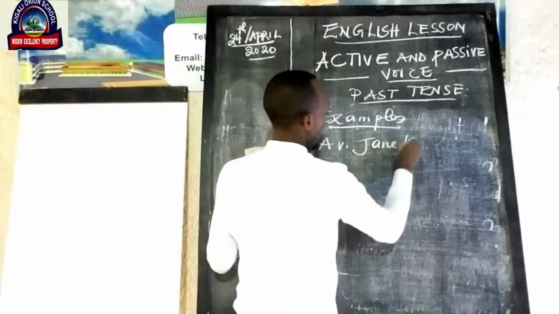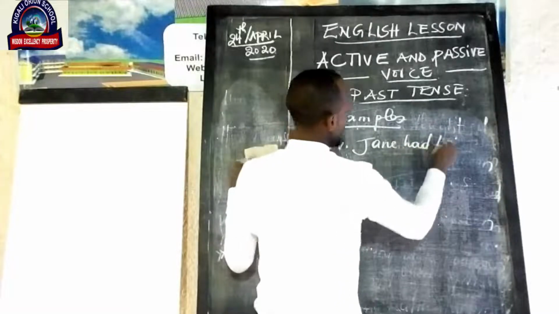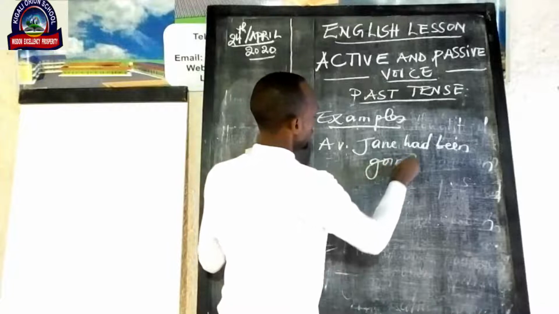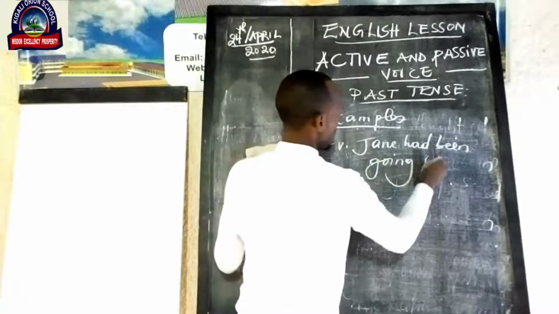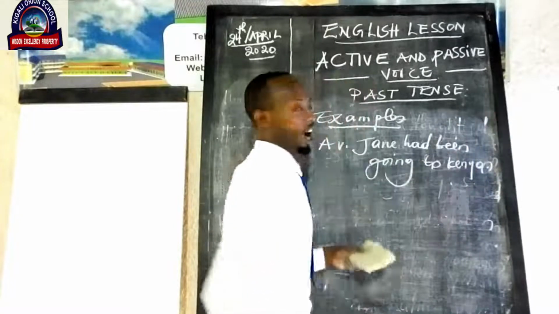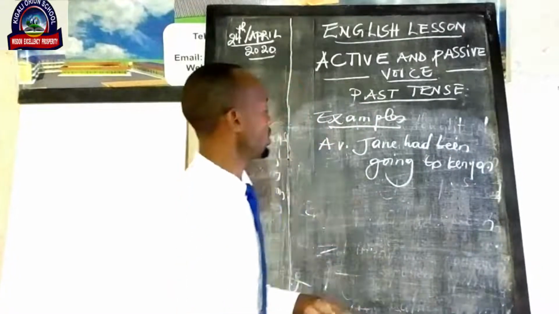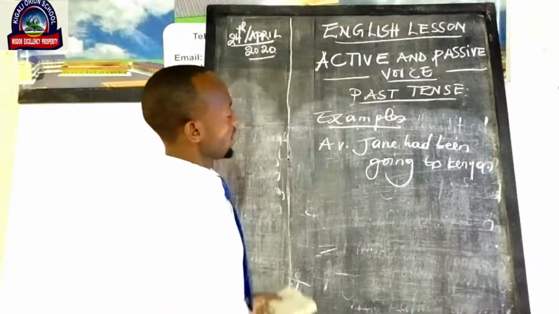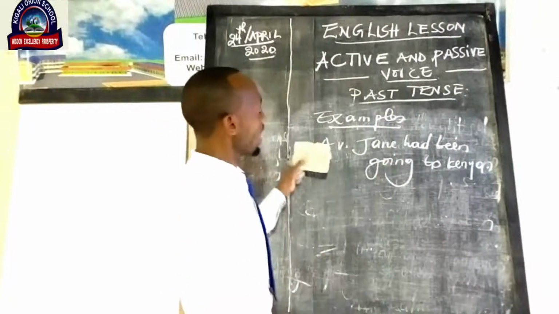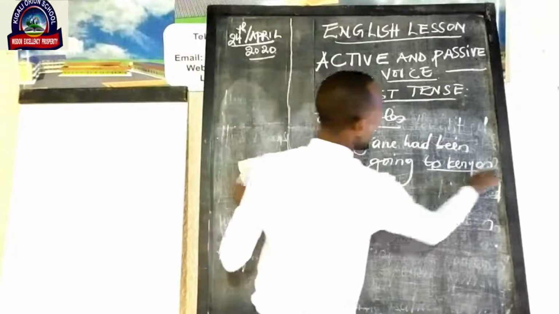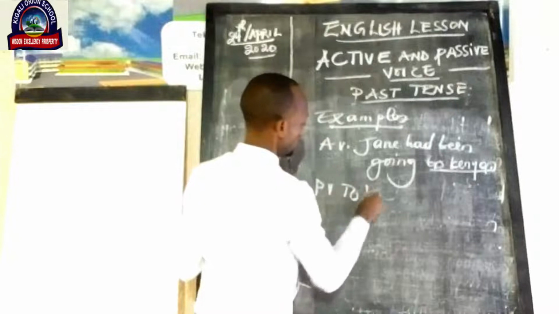Jane had been going to Kenya. Jane had been going to Kenya. You see that our sentence is in active voice. How can I put it into passive voice? I begin with the object. To Kenya